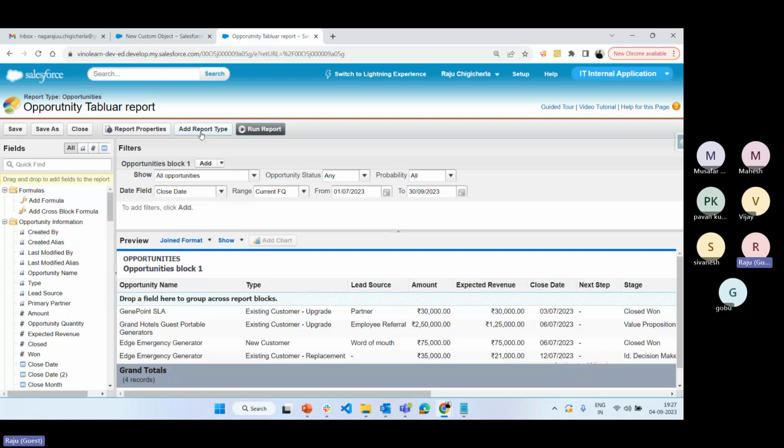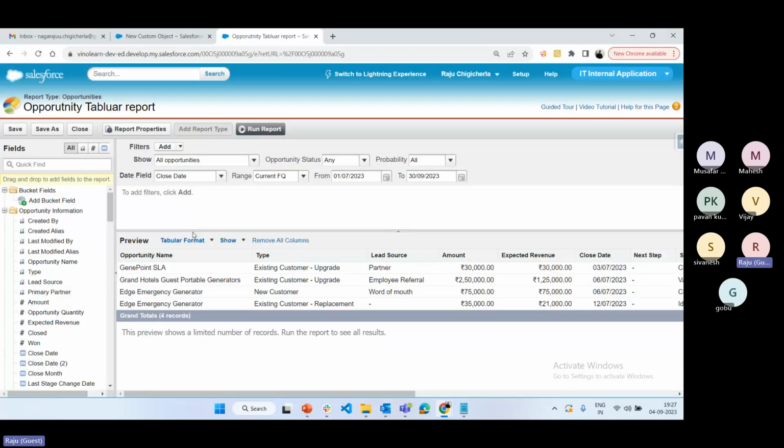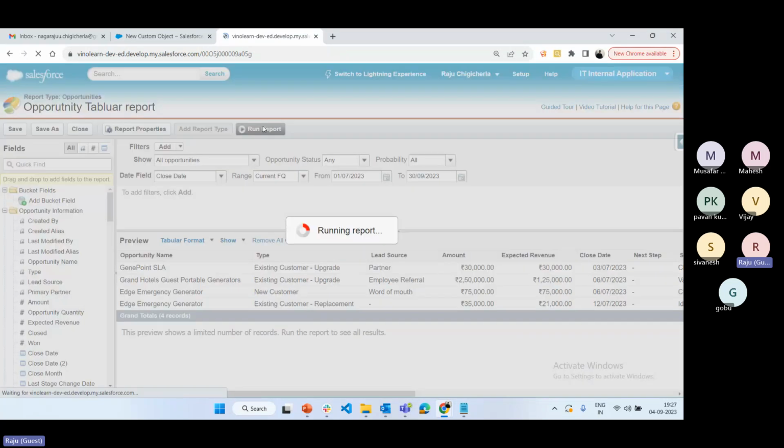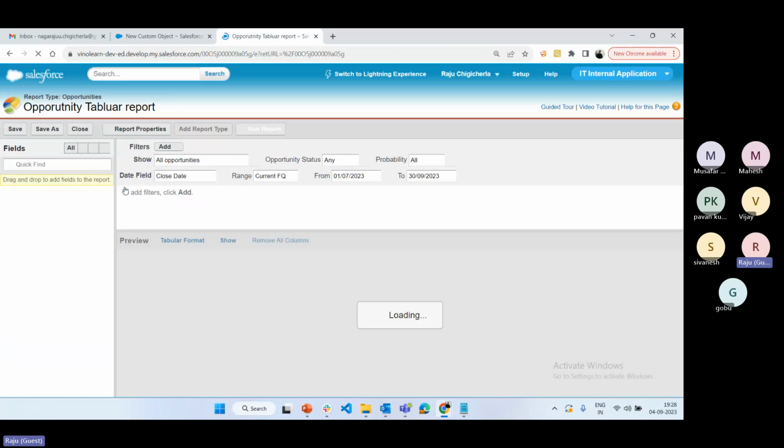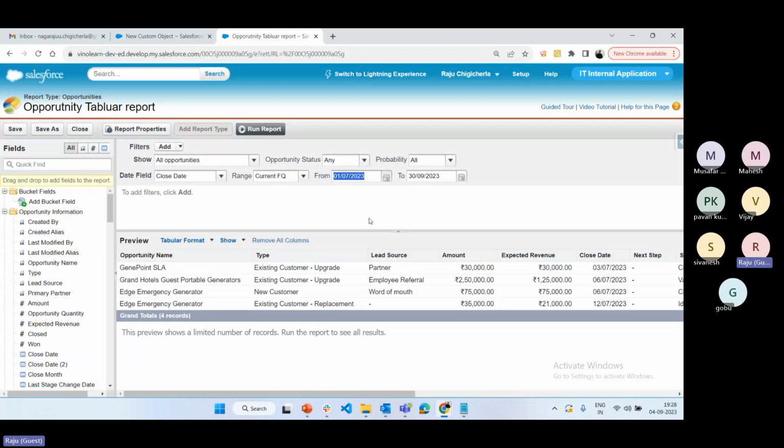So again I'm going to tabular report, and here run report means if you run the report here, only limited data is showing. If you run the report, actual data is displayed here. See here, this is how we can display the data. Again you can click on customize, it will go back to the customize page, we can change the data. So these are the buttons available in report. Hope you are clear on these buttons.